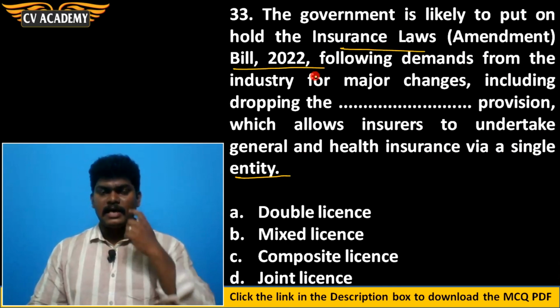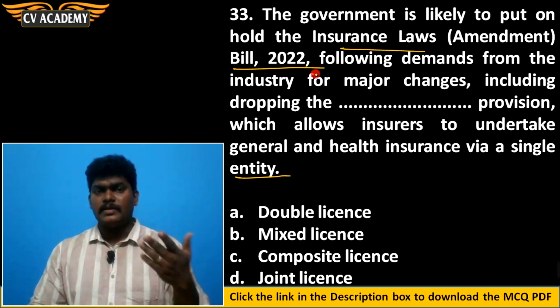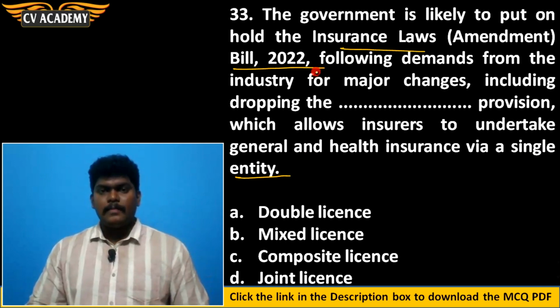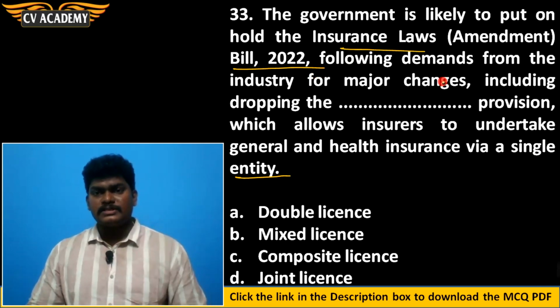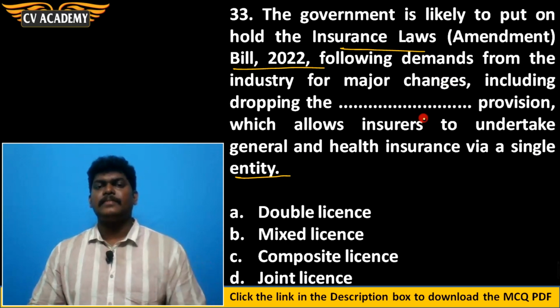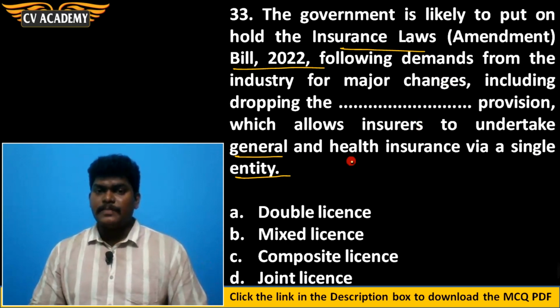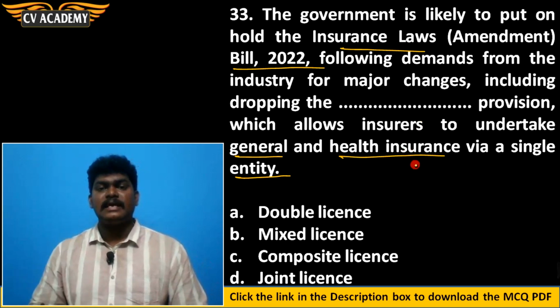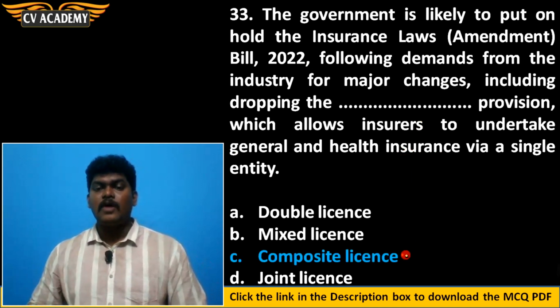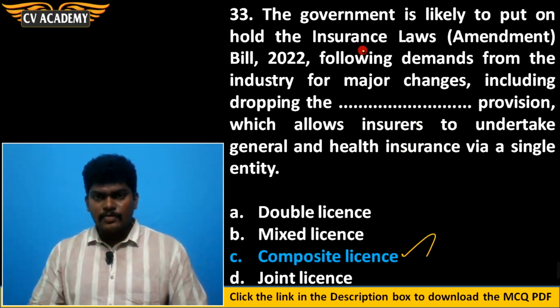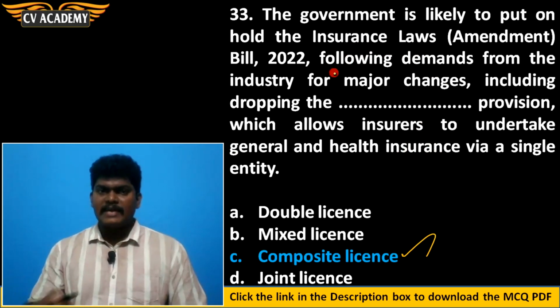But anyway, in the upcoming budget, government is not planning to pass this bill. But anyway, in that bill, the provision is there. Actually, a single insurance company can act as a general insurance company and a health insurance company. For that, they must get a license. That license is the composite license provision. So that provision is included in this amendment bill. But that will be discussed in the budget.